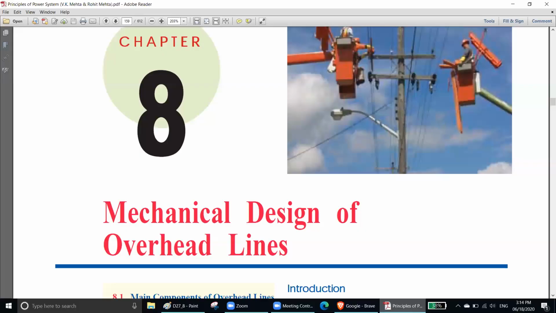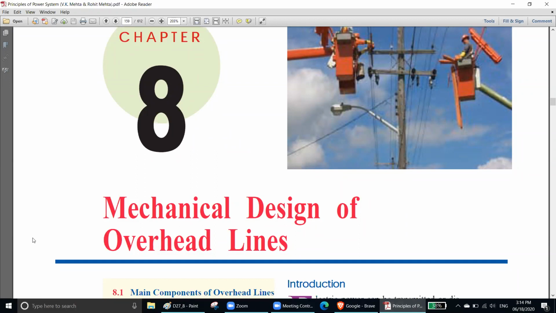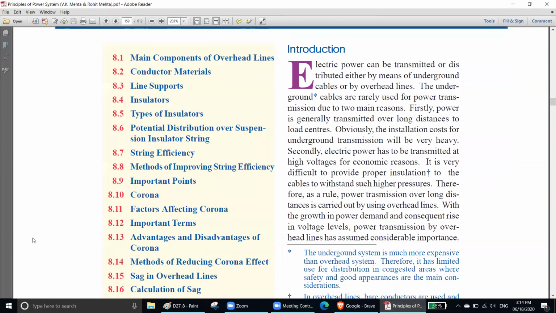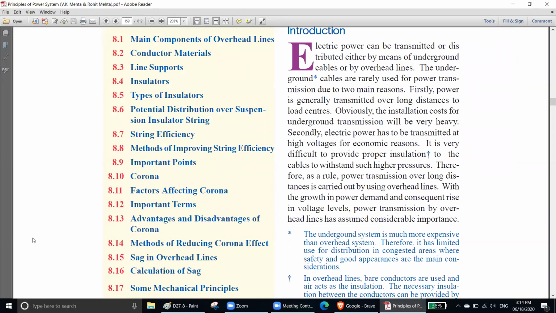Now, today's chapter is chapter 8, mechanical design of overhead lines. This will be a very big chapter for us because most of our questions from midterm and some from final term will come from here. Okay, mechanical design. What we will learn in this chapter is mainly conductor materials, some line supports, and mostly insulators. Remember, insulators is a very big topic for us.